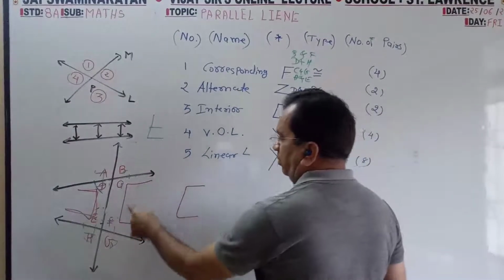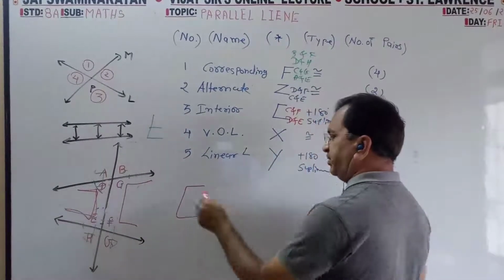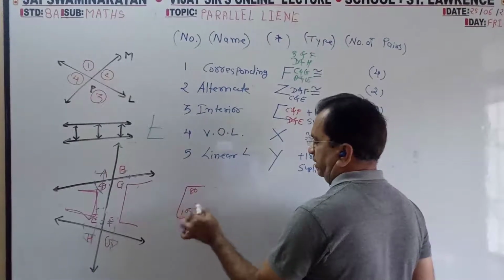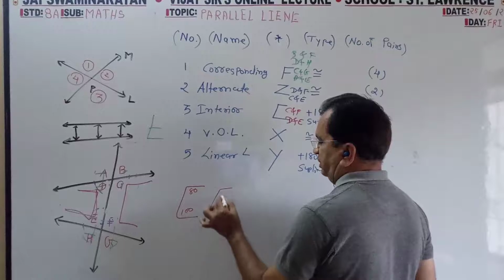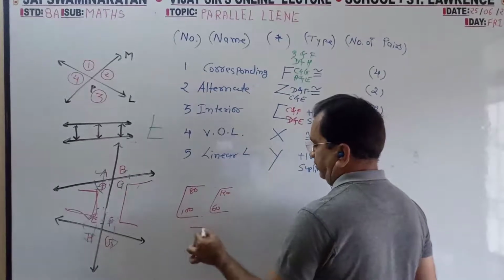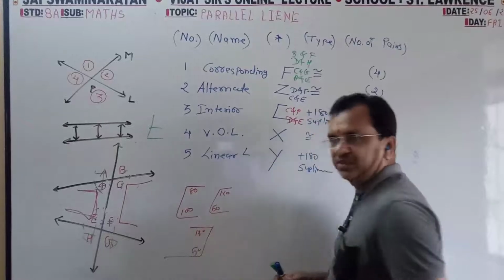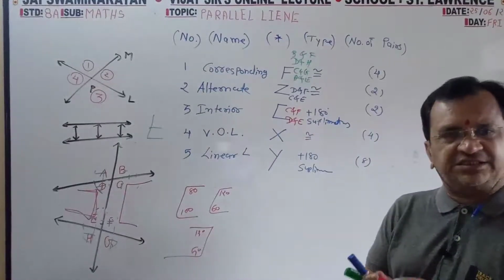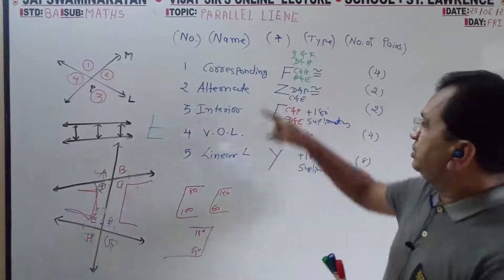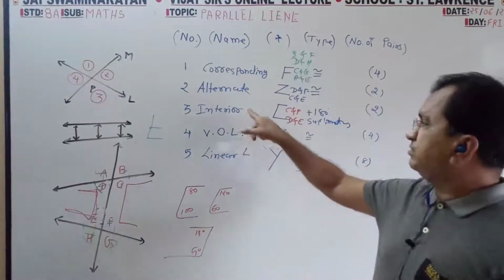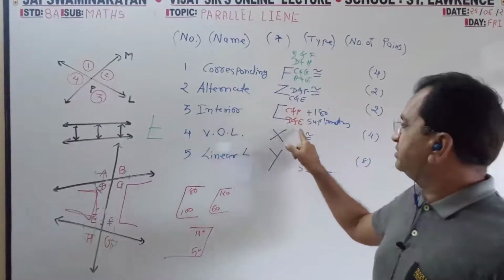But now both total of this plus this is always 180. Suppose it is 80, so this is 100. Suppose it is 60, so this is 120. Suppose it is 50, this is 130. Total will be 180. That is supplementary. See, this and these are congruent. This is supplementary, means this plus this is 180, this plus this is 180.